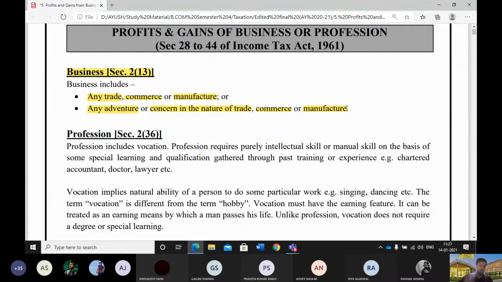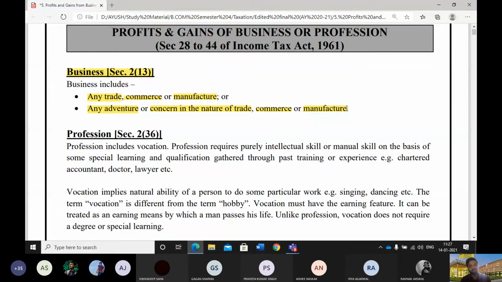Now, as per the basic definition of commercial languages that we have studied in our +2, business means any activity that is directed to create values for removing wants of the men in the society through recurring exchange of goods and services for profit. That was what we got from commercial languages. But as per income tax, they have given this definition of business under section 2 subsection 13.